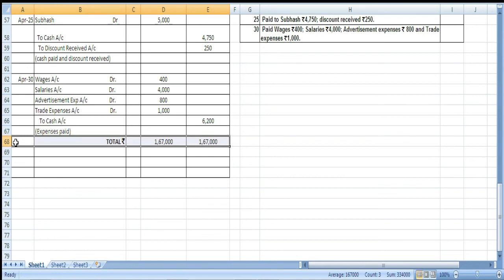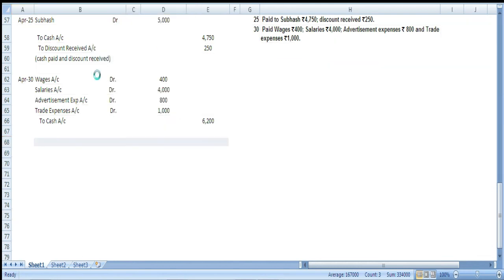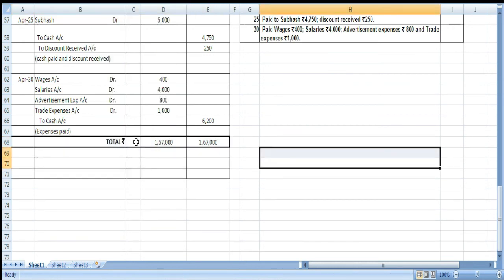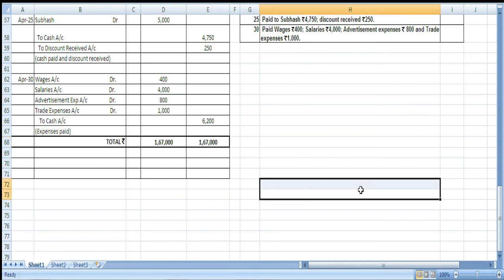I want you all to go through this, and it will take little time for you all to remember the rules, but once you remember the rules, there will be no problem for you all to solve any journal entry problems. You just have to follow the simple rule of how to follow personal account, real account and nominal accounts. Okay.